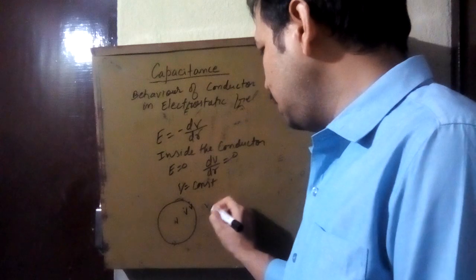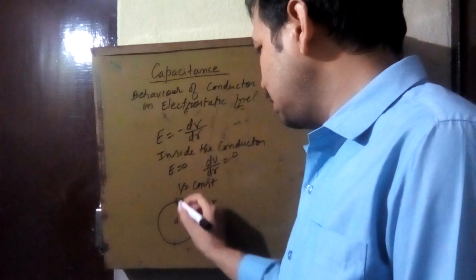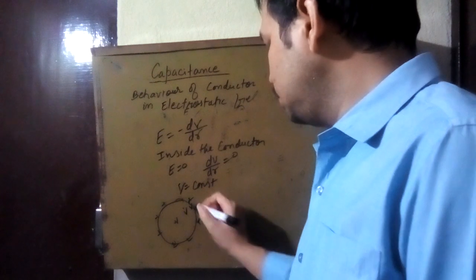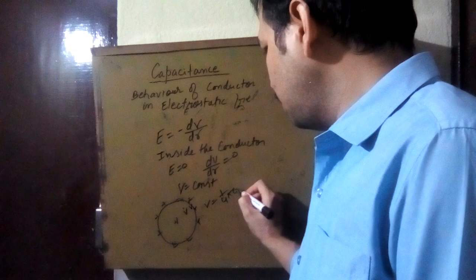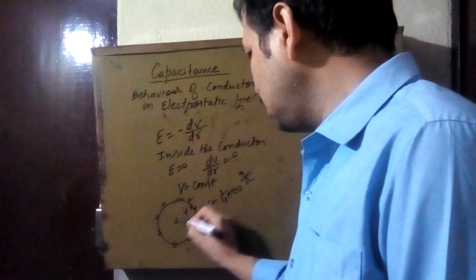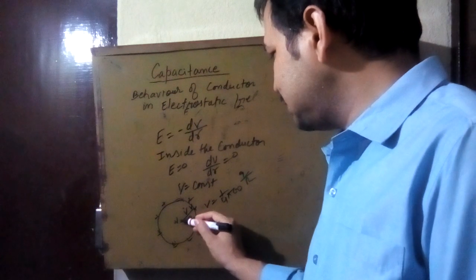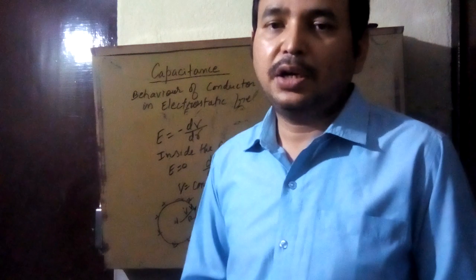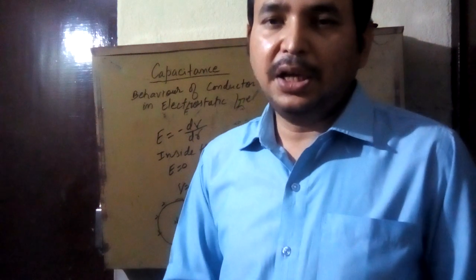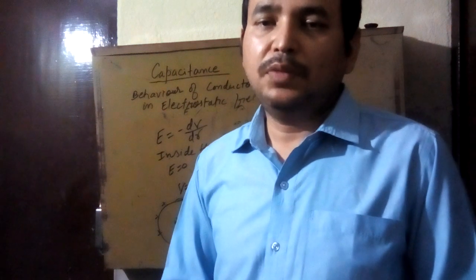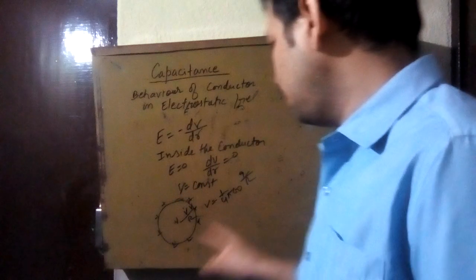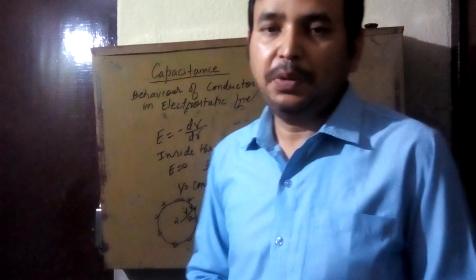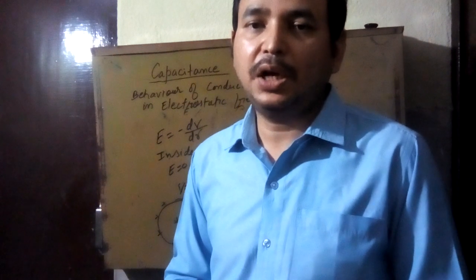All of you know the formula for V. Suppose the charge on the surface is Q. So what is the potential? 1 by 4 pi epsilon naught Q by R, if R is the radius. This potential remains at the center also, on the surface also, and at any point inside the conductor. So potential inside the conductor is always constant, and that is given by this formula 1 by 4 pi epsilon naught Q by R, where Q is the charge on the sphere. It is a hollow spherical conductor.